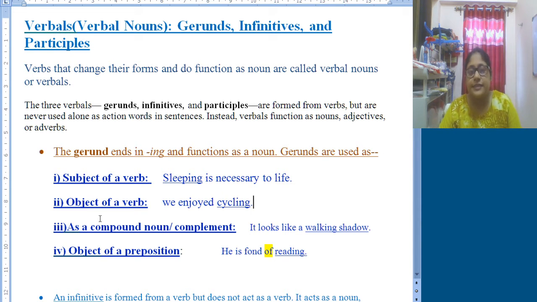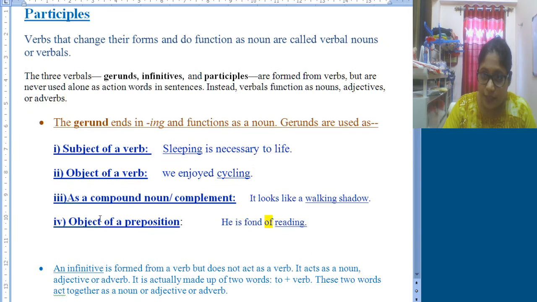Next one, as a compound noun or complement: it looks like a walking shadow. A shadow that is walking, we have made it a compound noun. Now, object of a preposition: he is fond of reading. The word read is obviously a verb, but here we have added ing, and it is the object of a preposition because he is fond of what? The answer comes: reading. I hope you all understood.